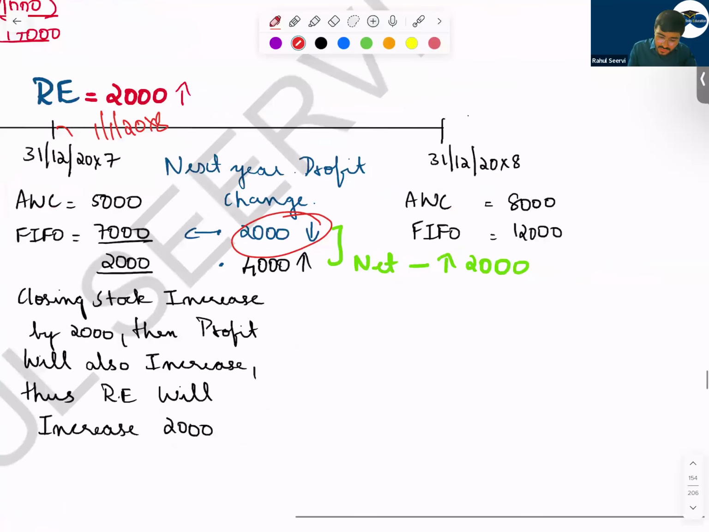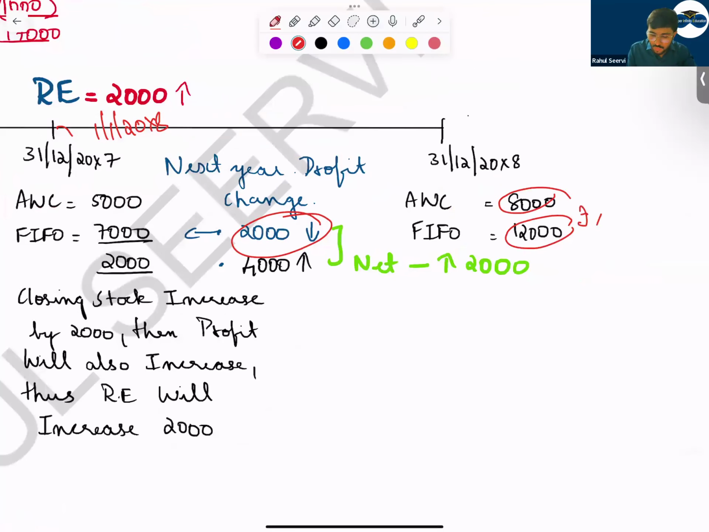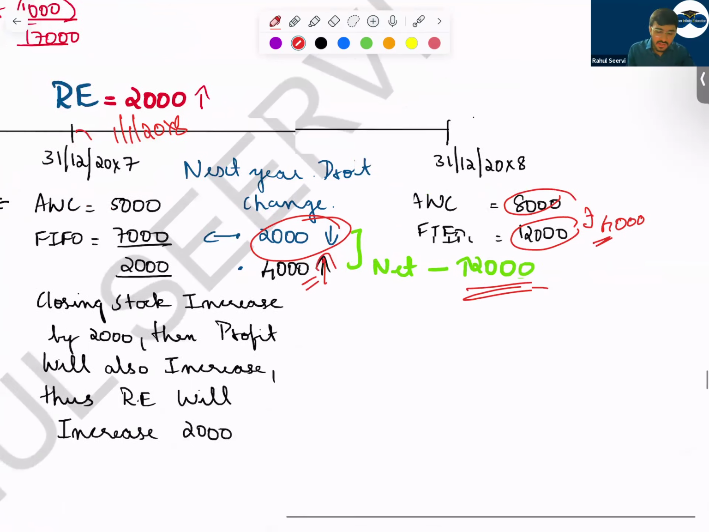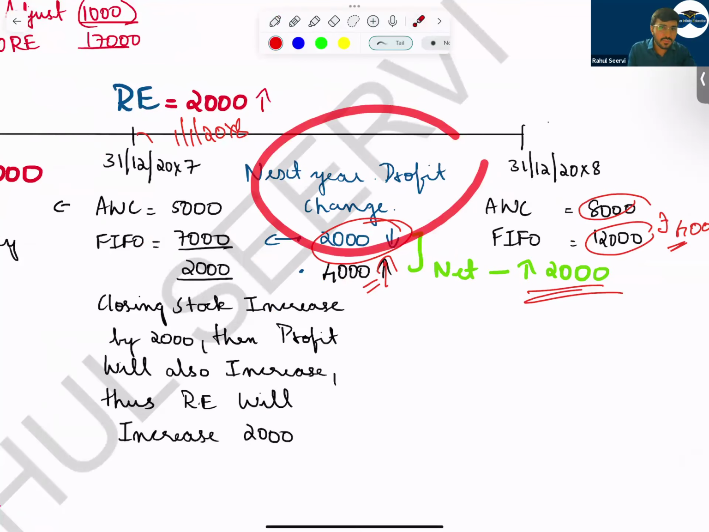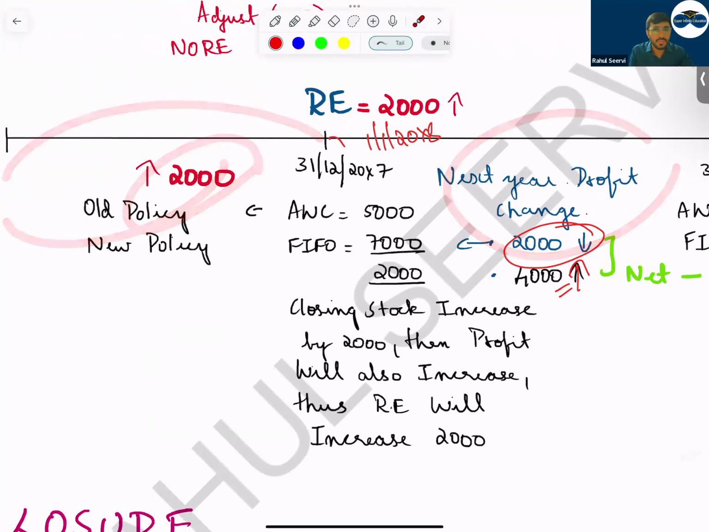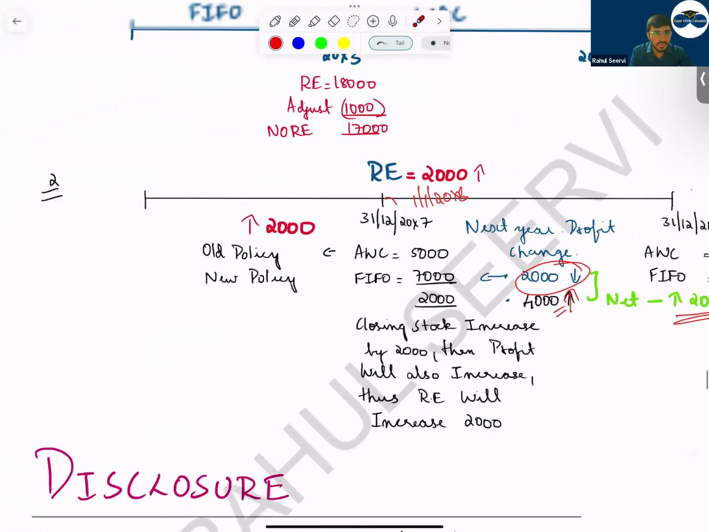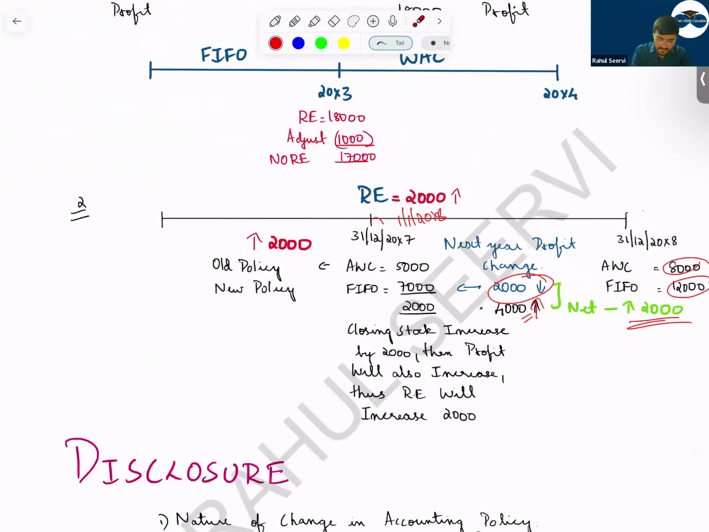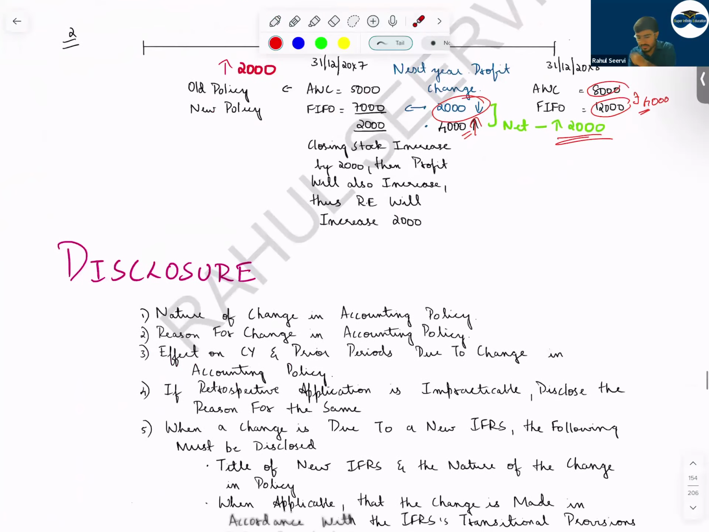And then at the closing, what is happening, sir? 4,000 is the difference. So can I say the inventory is increasing by 4,000? If the inventory is increasing by 4,000, your profit will increase by 4,000. So the net is how much? The net is 2,000 increase. The increase for the next year is how much? 2,000. And till previous year, what is the adjustment? 2,000. I hope everyone has understood how retrospective treatment is done.